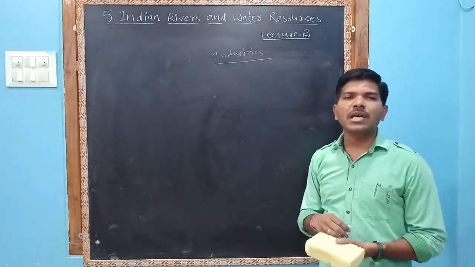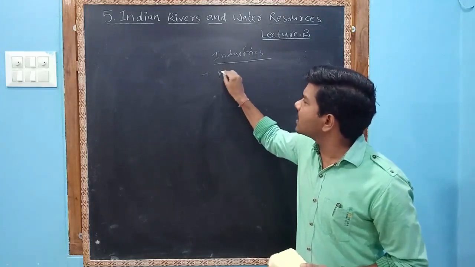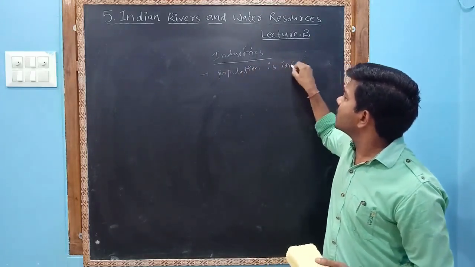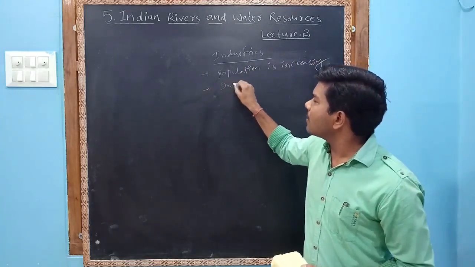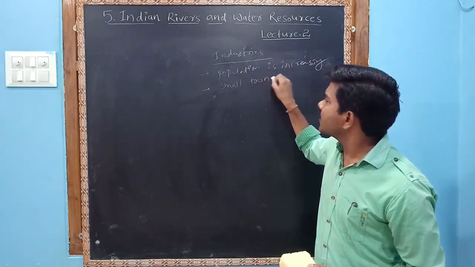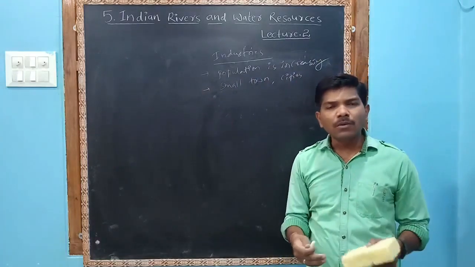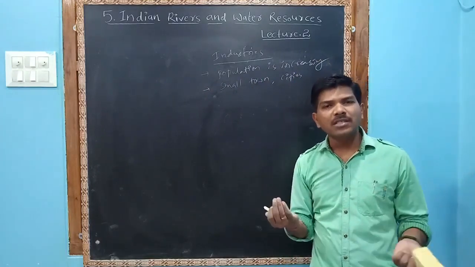Next, we will see about the industries, and how we are affected by them. Day by day the population is increasing. Day by day small towns are increasing. Small towns and cities are also growing. A village becomes a town, becomes a city, cities become mega cities, metropolitan cities.